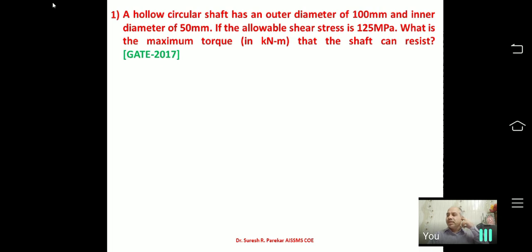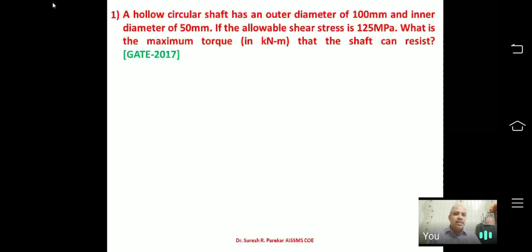Now we have problems. I have considered 8-9 problems, and some are from GATE, some from IES. The problems are very simple. We have a simple formula, T by J is equal to G theta by L is equal to tau by R. Now I will go a little bit fast because things are very simple.